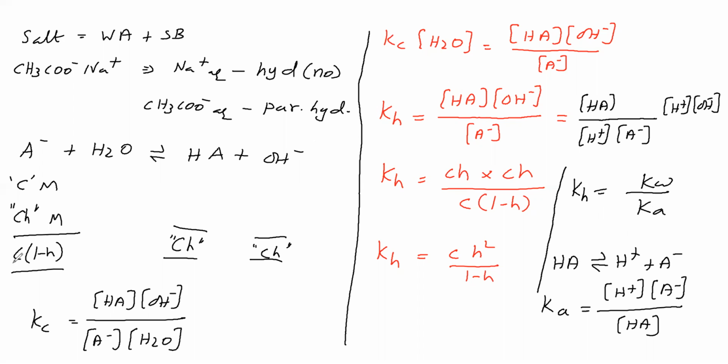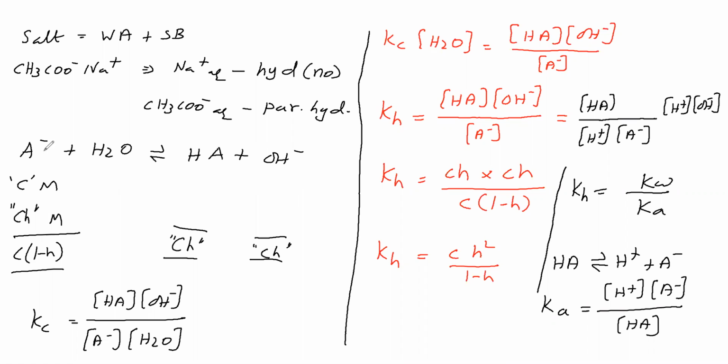Concentration of HA is nothing but C into 1 minus h, that we can substitute. Concentration of HA means Ch. Concentration of A minus means C into 1 minus h, that also we can substitute. From this we can find concentration of OH minus. If we know OH minus concentration, from that we can find H plus concentration, and from H plus concentration we can find pH. Therefore we know the pH of this solution. Okay, so we have calculated how to find pH of this solution.